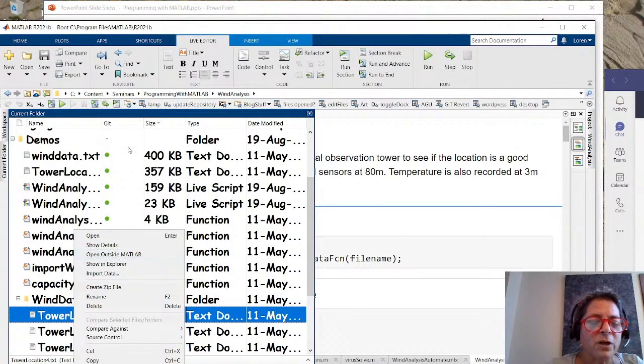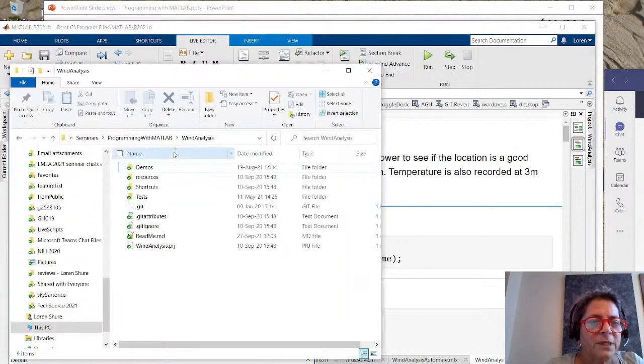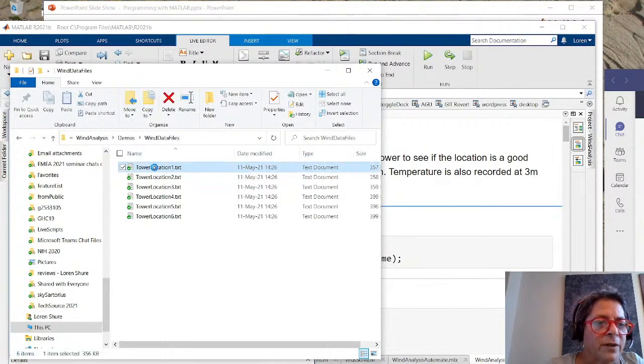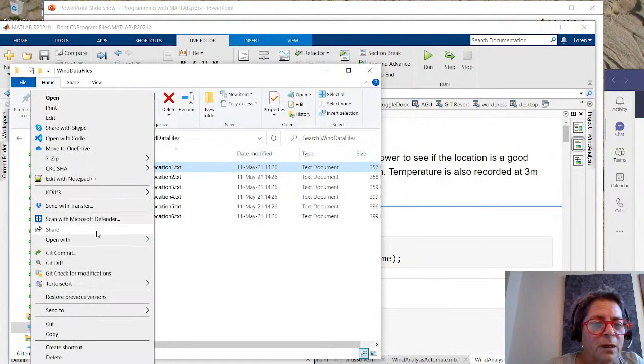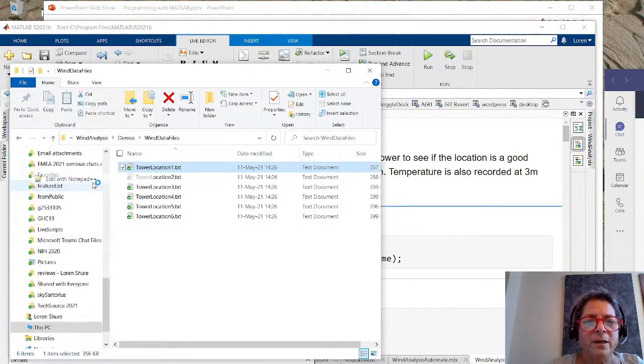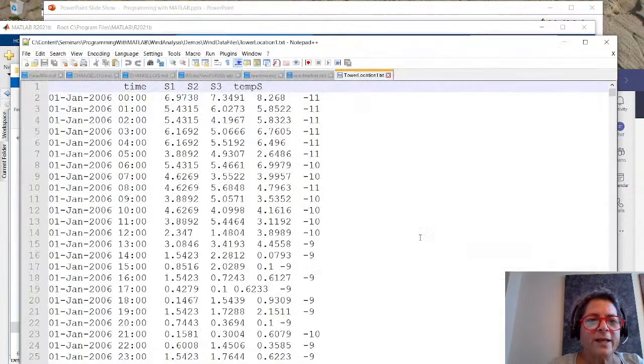We're going to open the current folder. I'm going to come into the demos, the wind data files, and open this with Notepad++. Maybe that'll help me. Okay, so here, now I can zoom in.